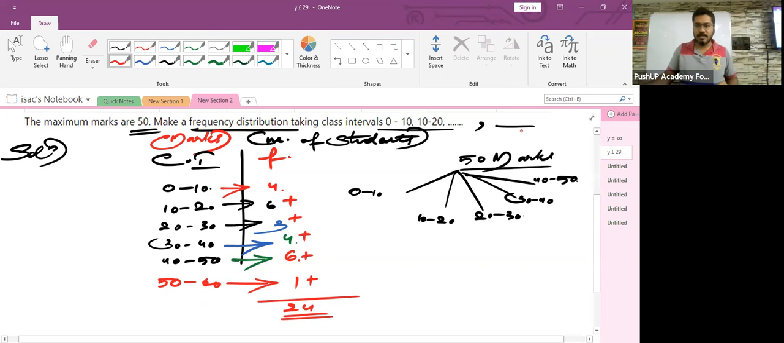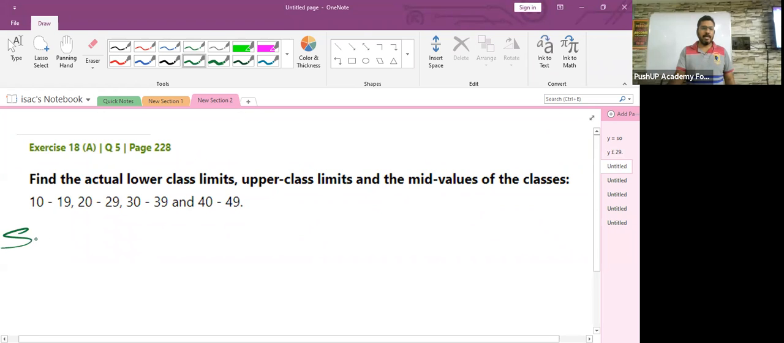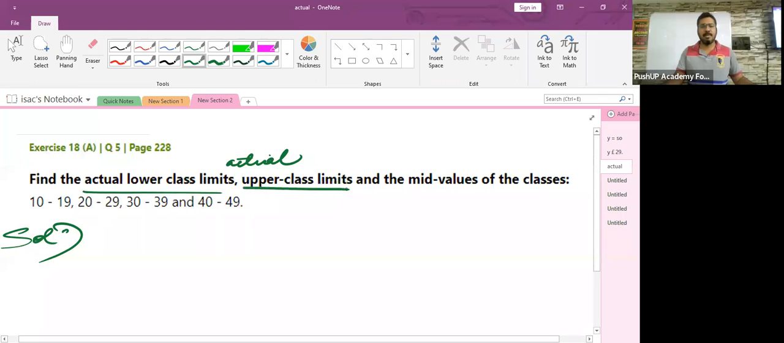Fine. All right, children. So the next is sum. Is it clear? Yes, sir. Keep the cameras on, okay? Find the actual lower class limits, upper class limits, and the mid values of the classes. Children, actual lower class limit. Here they missed the word actual. Actual upper class limit. And then the mid values of the classes.